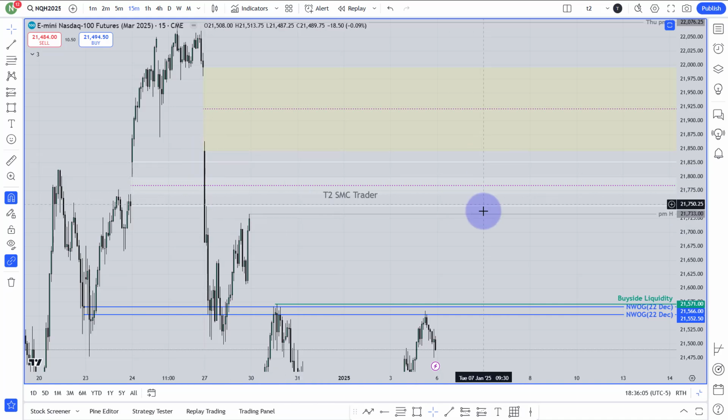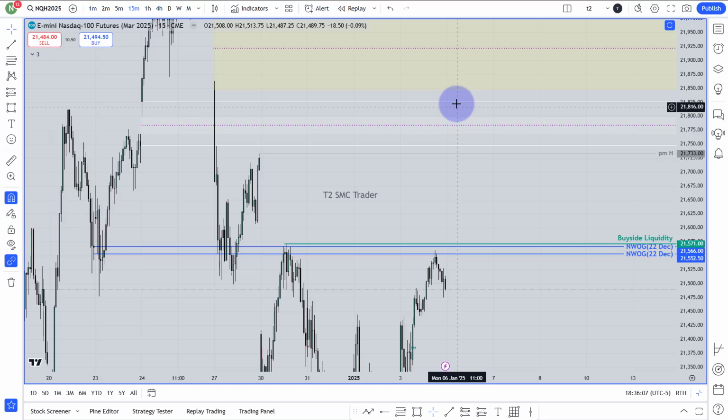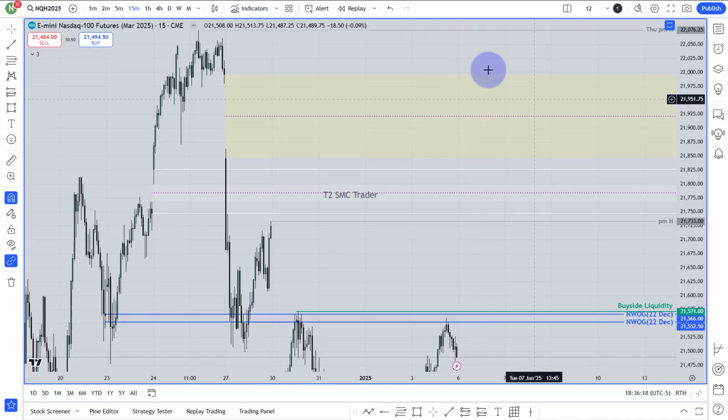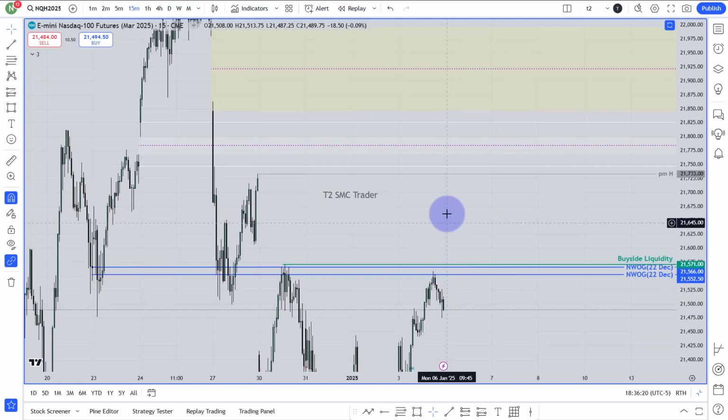Still I need the buy side delivery over there, so it is still the liquidity void, and here I don't have the buy side liquidity, I don't have the buy side delivery, and I don't have the sell side delivery. Nothing over here around this area. Okay, so I want to see that it will go higher, and at least it will provide me the buy run through this box.